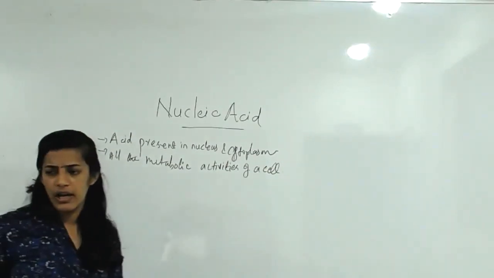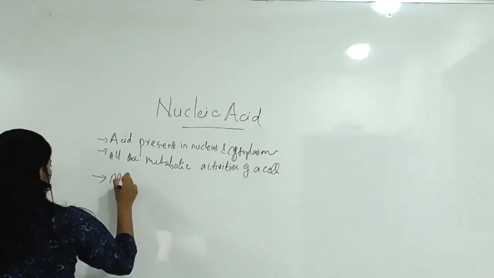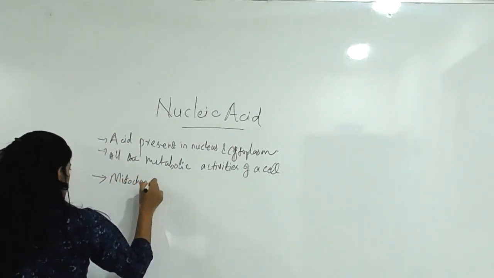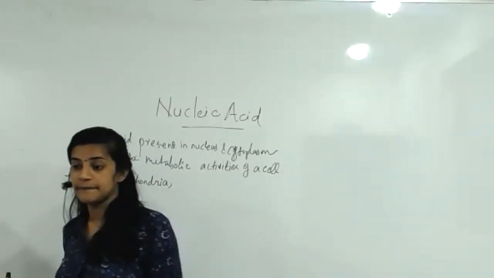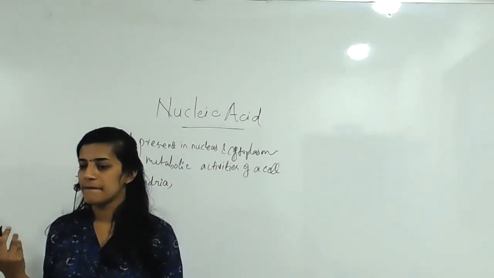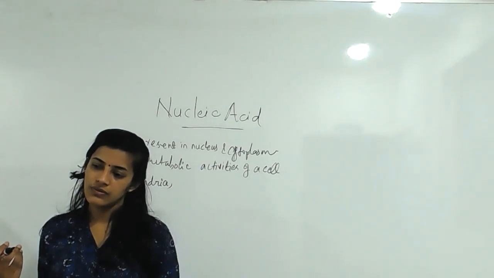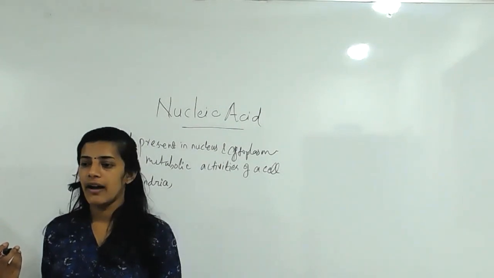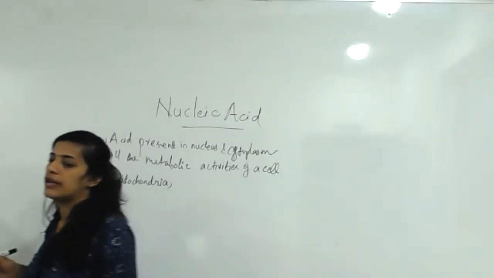You know, mitochondria is one of the important ones. What about the role of mitochondria? What is the need of mitochondria? Very good, powerhouse of the cell, that is called the mitochondria.